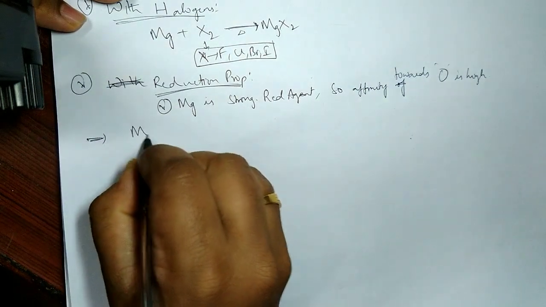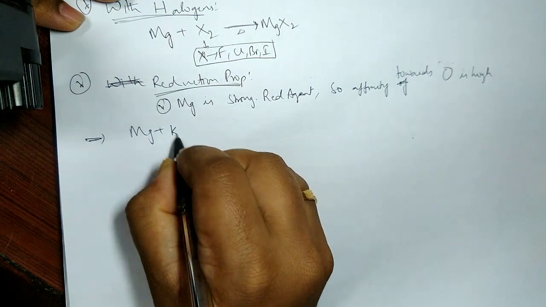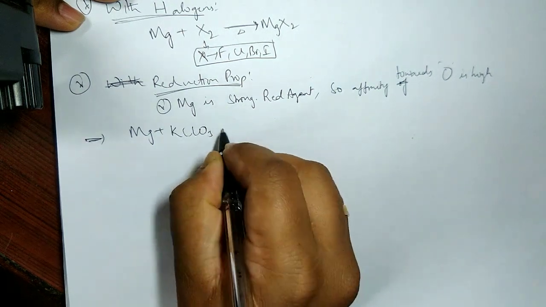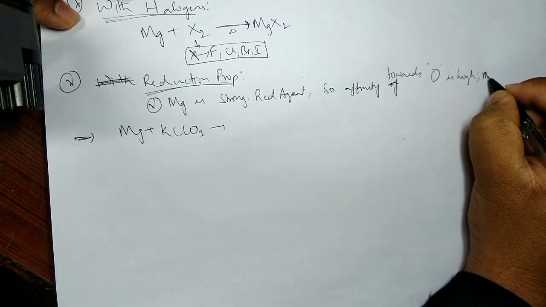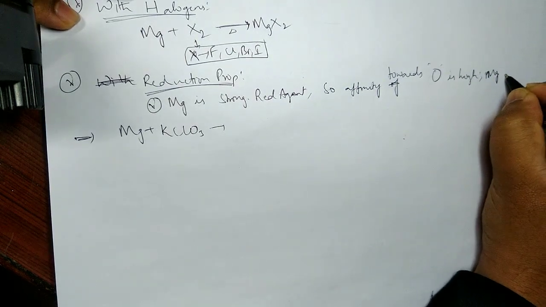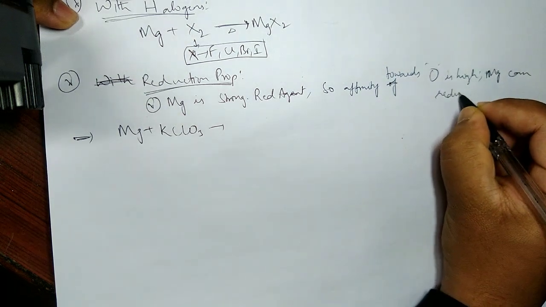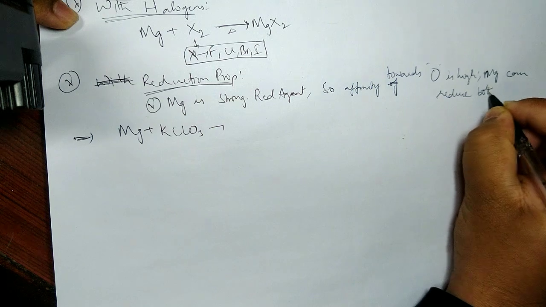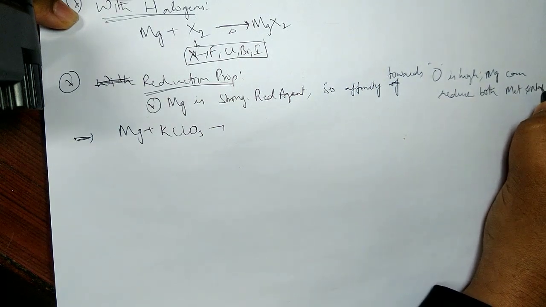This implies Mg plus, let me say for example KClO3. Mg can reduce both metal compounds as well as non-metal compounds.